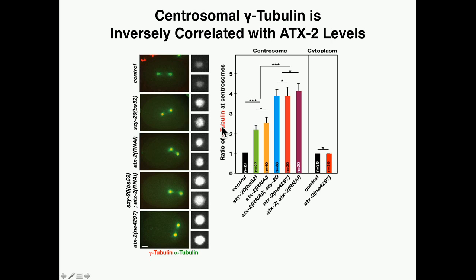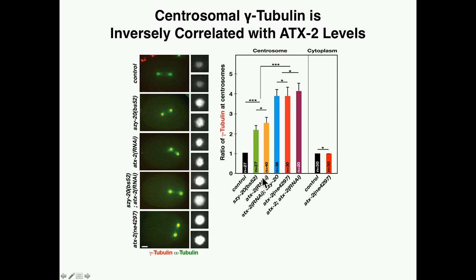In the ATX-2 mutant, which we have shown is a near no mutant phenotype, we see an even further increase in centrosomal gamma-tubulin levels. In addition, we see the similar thing in SUSY20 mutants, in which we perform ATX-2 RNAi.